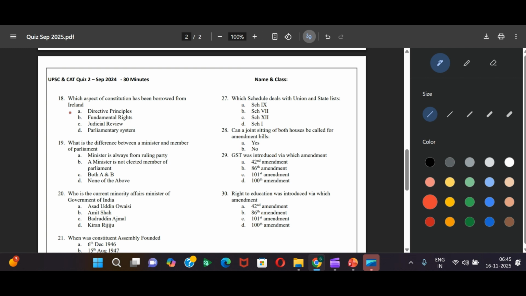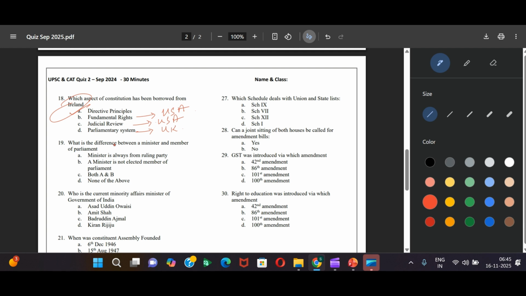So directive principles. Fundamental rights, where from have we taken this? It's USA. Judicial review, again USA. Parliamentary system, UK. Okay, so this is the one that's meant for Ireland.